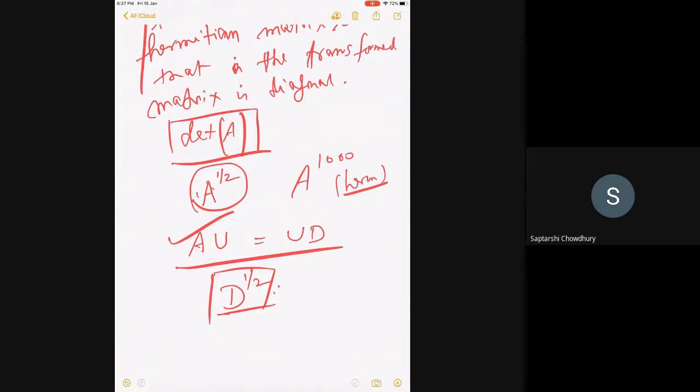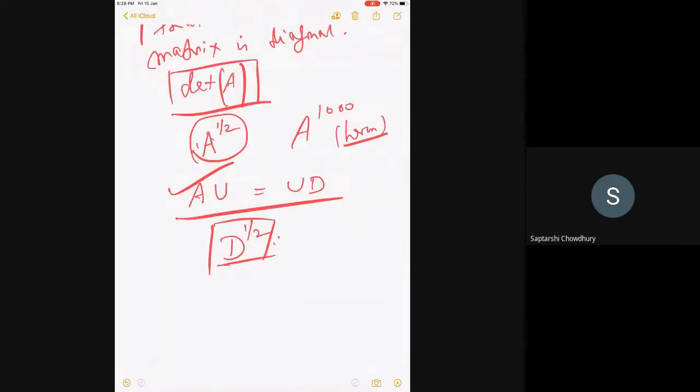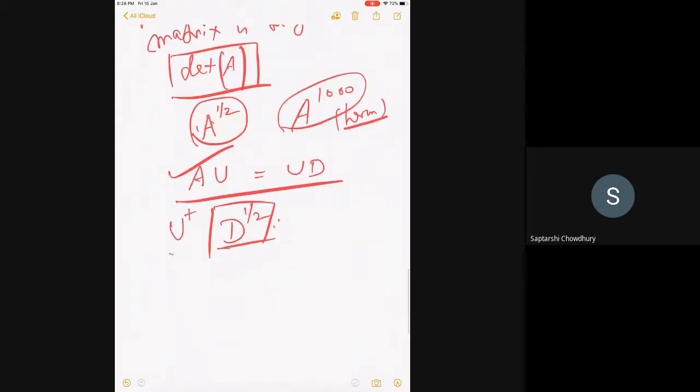Then multiply both sides in a bracket. Which one? D to the power half. Which side will be U dagger, right or left? Left side, in a bracket. Okay. That's it? Yes, sir. No, that's not true. How will you do A to the 1000? Same way, you will diagonalize, get D to the half, and then U dagger, right?